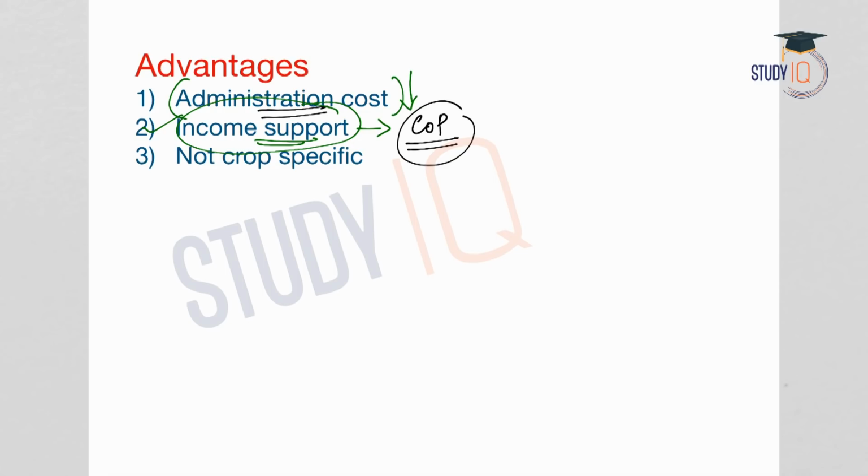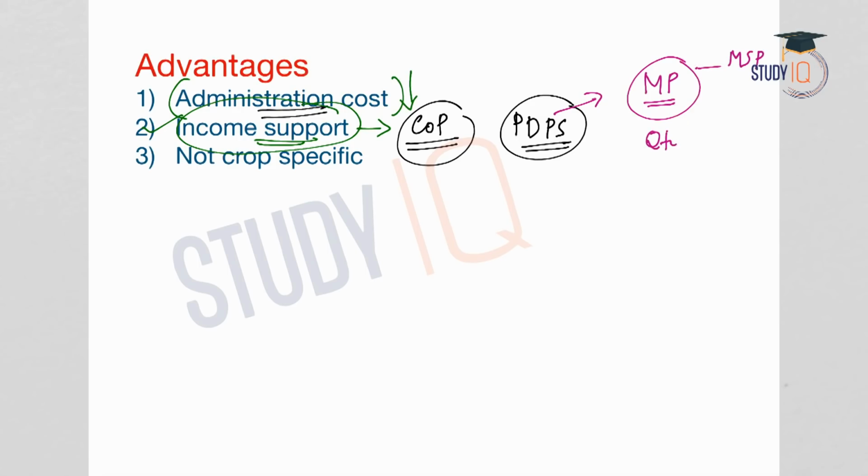For example, under the price deficiency scheme, the government will have to arrive at a conclusion at what price the farmer has sold, because the market prices need to be considered, and it has to be considered for the difference with MSP. The quantity needs to be considered, the type of crop needs to be considered. Under MSP also such things need to be considered. But under such a scheme like the farmer investment support scheme, there is no need of considering all these factors. So it is less burden for the government. The process will become easier.